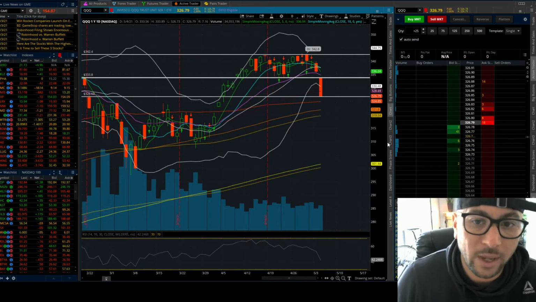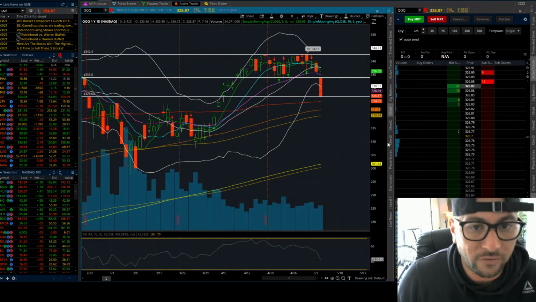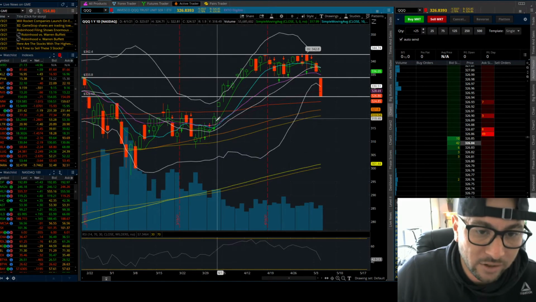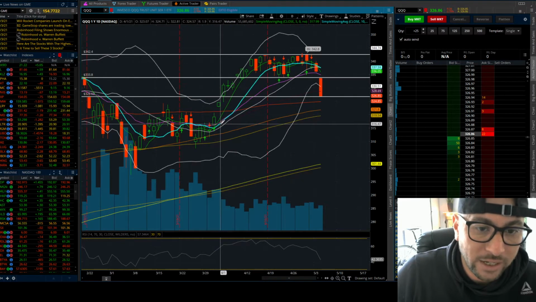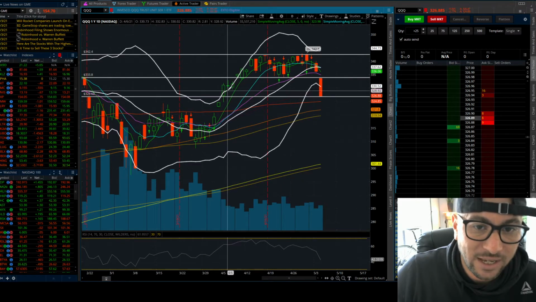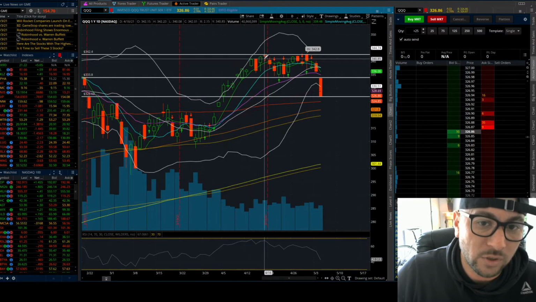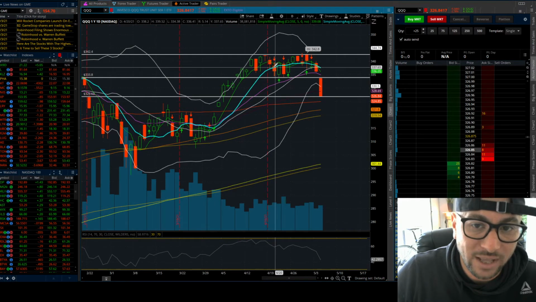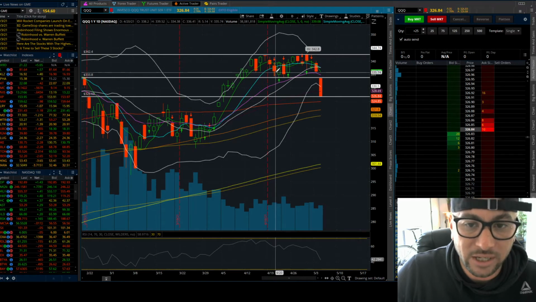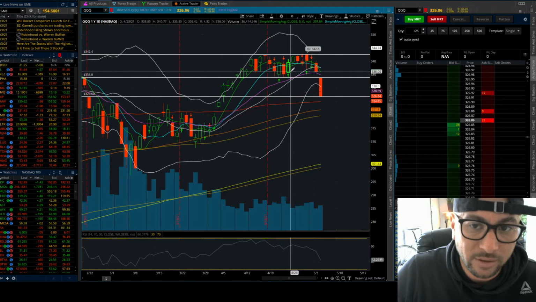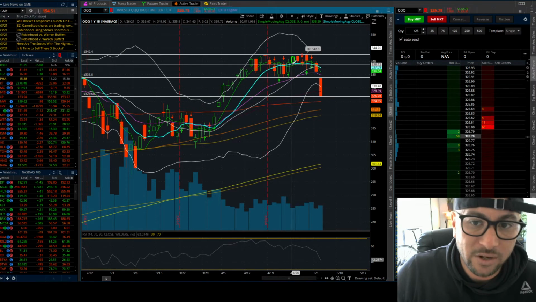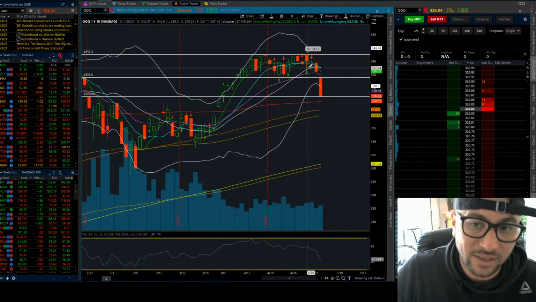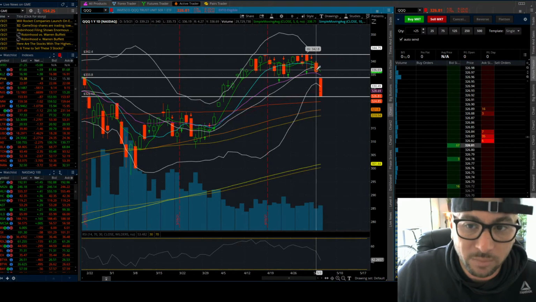So normally when the Qs have control of the 5-day and the 10-day, the market is normally bullish. So if you go back here to the beginning of April, we're over the green and the blue line. The 5 and the 10-day were over, and the market was strong. It kept pushing up. The market started to get a little bit weaker and started to chop around a little bit. Then it reclaimed here, and then the market pushed up and traded sideways. But as soon as we lost the 5 and the 10-day moving average, the market pushed lower.